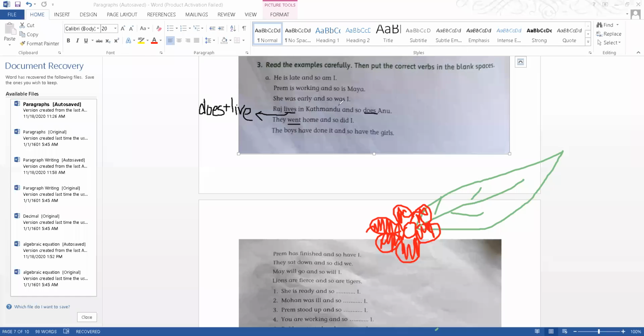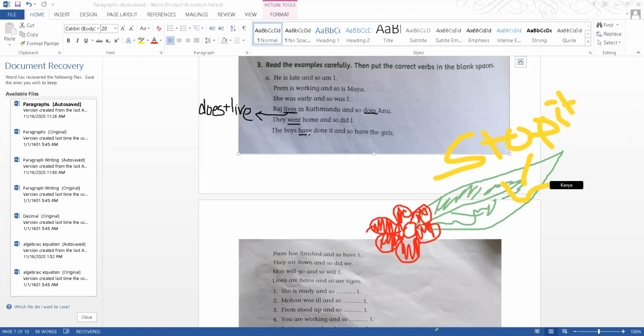So if it is past tense, you write did. If there is an auxiliary like is, are, am, was, were, can, then you write the same thing. But if there is only a verb, no auxiliary, like leaves, went... have done will also have an auxiliary. So have will go here. If there is will, will goes. If there is is, is will go. So this is changed into am because I does not take is.